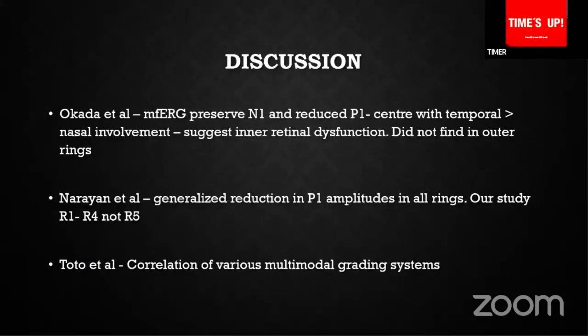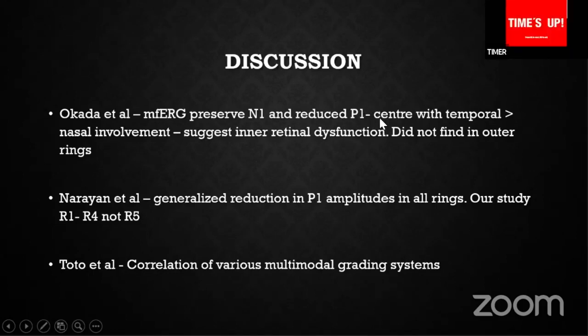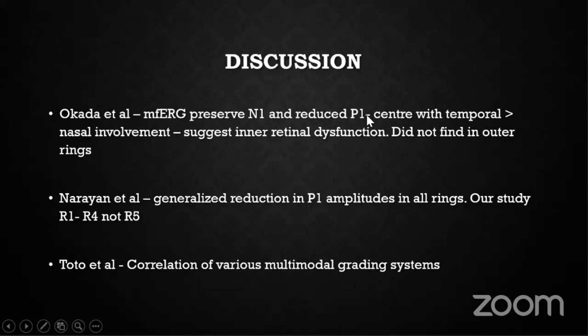So, Pada et al. have found that multifocal ERG preserves N1, that means the photoreceptor is not involved, and reduced P1 amplitude, that means the bipolar cells and Mueller cells are involved. So it is an inner retinal dysfunction, and they found more in temporal than nasal, and they did not find any changes in the outer rings, that is R5. But Narayanan et al. found an overall reduction from R1 to R5. In our study, we found reduction only till R4, not in R5.